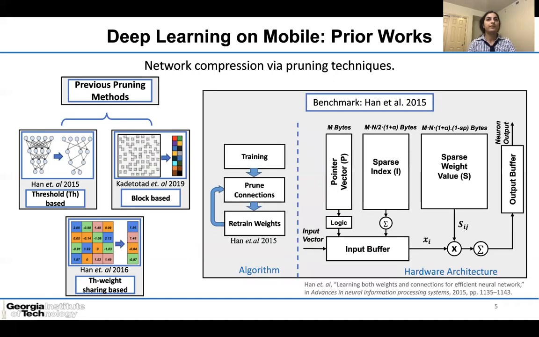The state-of-the-art pruning method, which we use to compare with our method later, prunes the redundant connections in an iterative process based on a threshold in 3 steps, including training, pruning the connections less than a threshold, and retraining. Also, during the inference, for the baseline algorithm, the sparse weight matrix is compressed in 3 vectors: the non-zero values of the weights S, locations of the non-zero weights I, and a pointer vector P to point to the start of each column of the weight matrix. All of them should be saved in the memory.